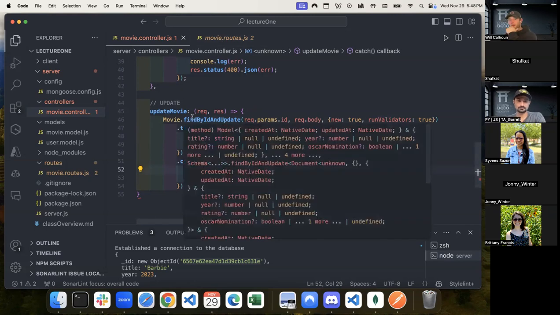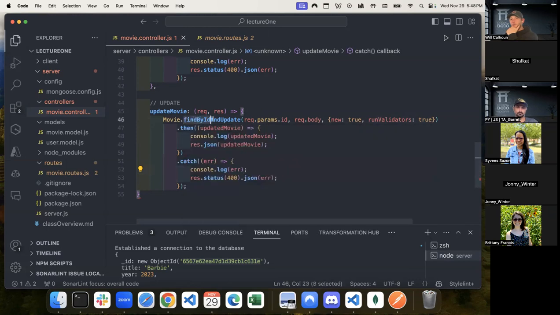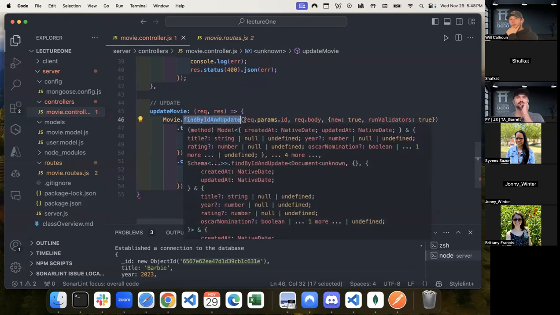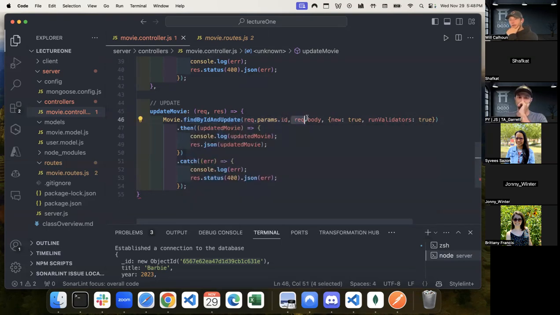So again, walking back through this, because we're doing find by ID and update, we are passing in the ID. We're passing in the body of the information we want to update it to. And then what these are doing, both optional, is saying, cool, I want to return the new values. And then if we had validators, we'll go ahead and run them. We don't have that yet, but we will tomorrow.